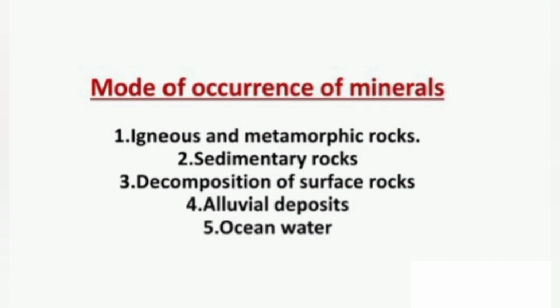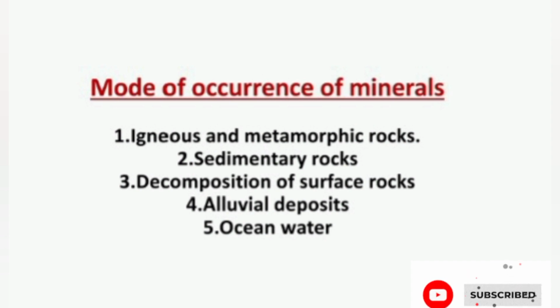Minerals are usually found in ores. The term ore is used to describe an accumulation of any mineral mixed with other elements. Minerals generally occur in these forms. In igneous and metamorphic rocks, minerals may occur in the cracks, crevices, faults, or joints. The smaller occurrences are called veins, and the larger are called lodes. Major metallic minerals like tin, copper, zinc, and lead are obtained from veins and lodes.